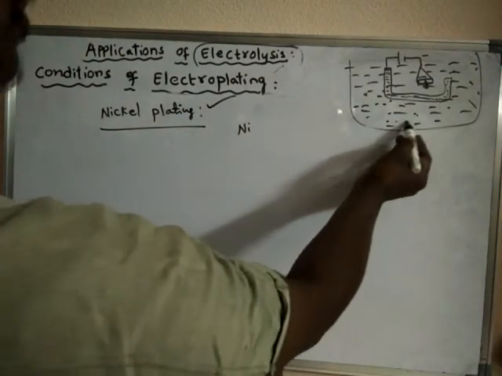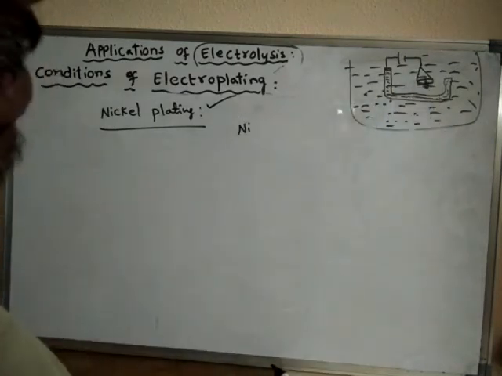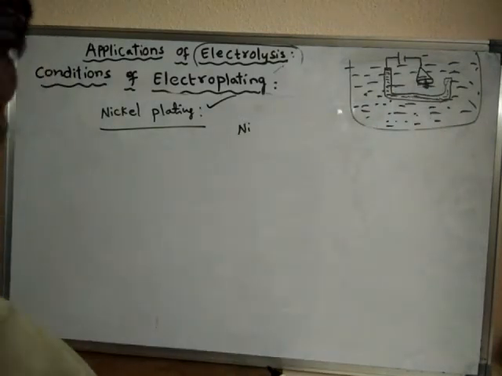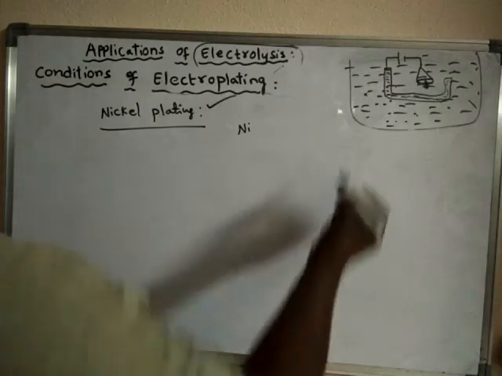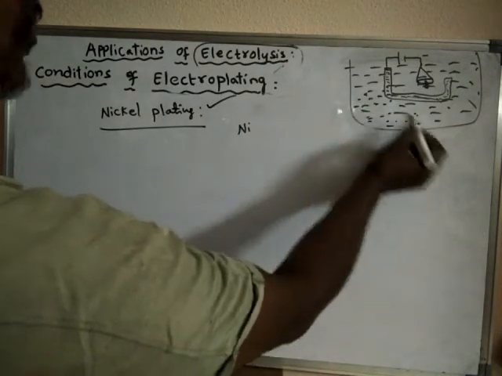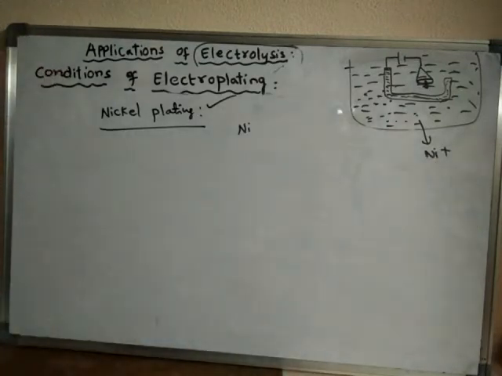We are going to deposit nickel ions on the cathode. So on the cathode, nickel ions will convert into nickel metal and deposit on the cathode. So this electrolyte should compulsorily contain nickel ions.